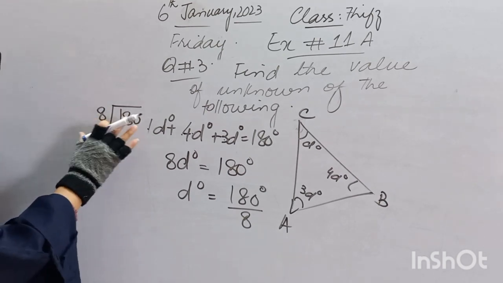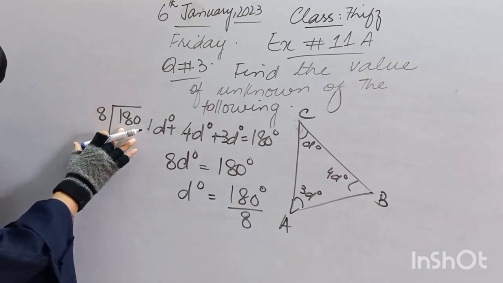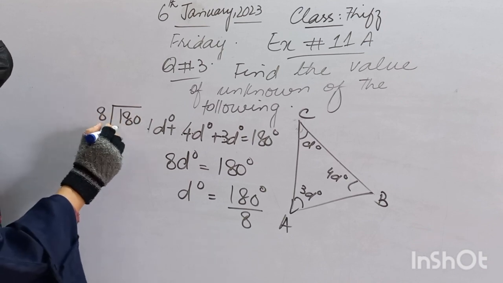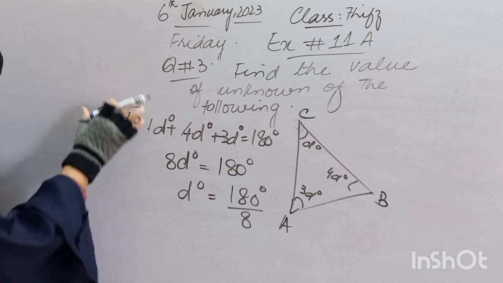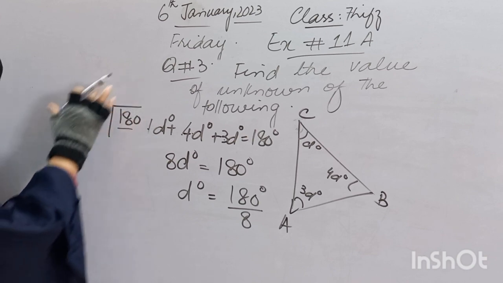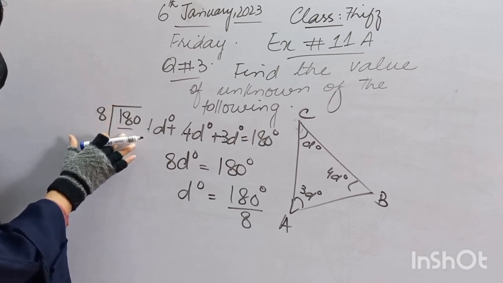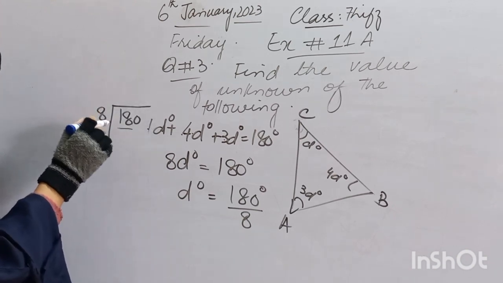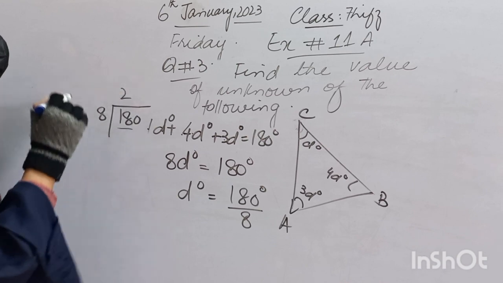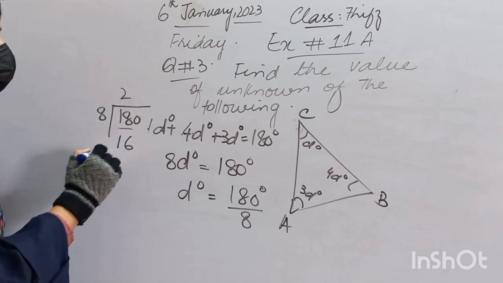As you look, we will not take only a single number because 1 is smaller than 8. So we will take two numbers. We will divide using the table of 8 and take the nearest number, which is 18. I will read the table of 8. After reading, I got 8 two times is 16.